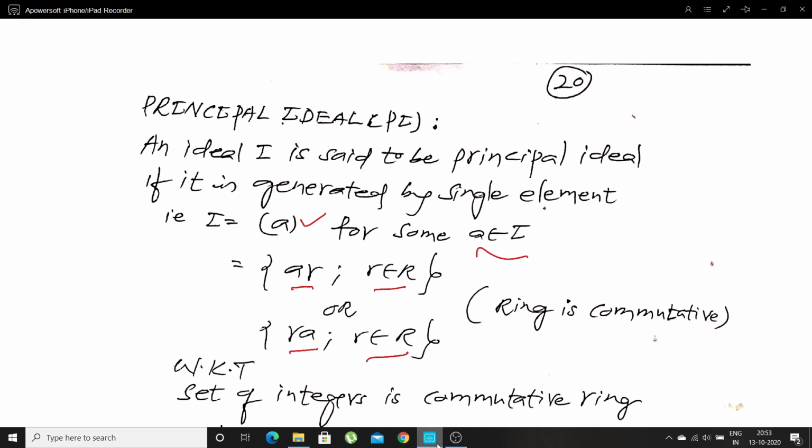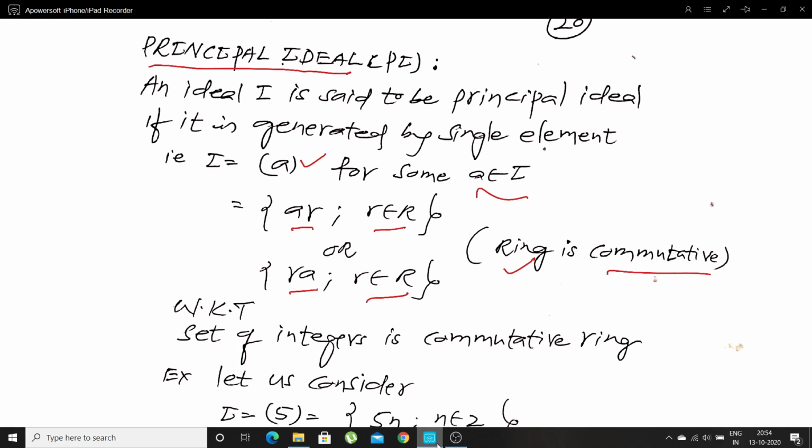R. Since we observe AR or RA, that indicates this is not simply a ring, but it is a commutative ring. Okay, I hope you got it. That means to define the definition of principal ideal, we should have a commutative ring.